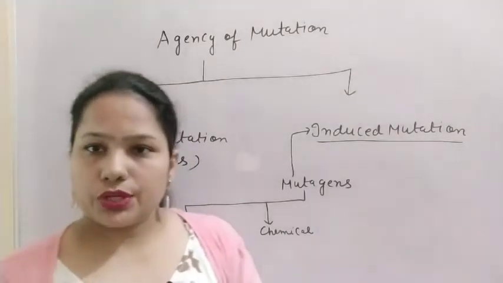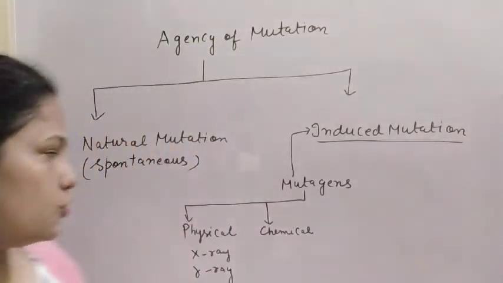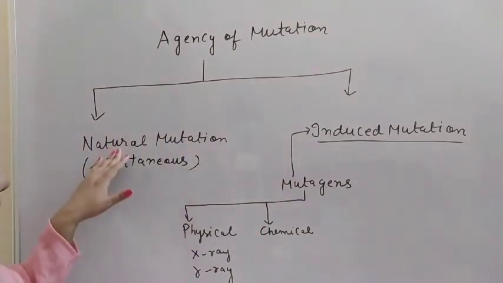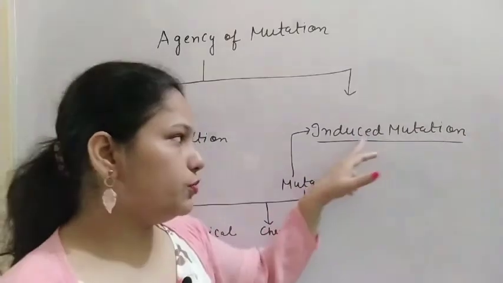The natural mutation takes place continuously, and it is also known as the spontaneous mutation. The frequency of natural mutation is less as compared to induced mutation.